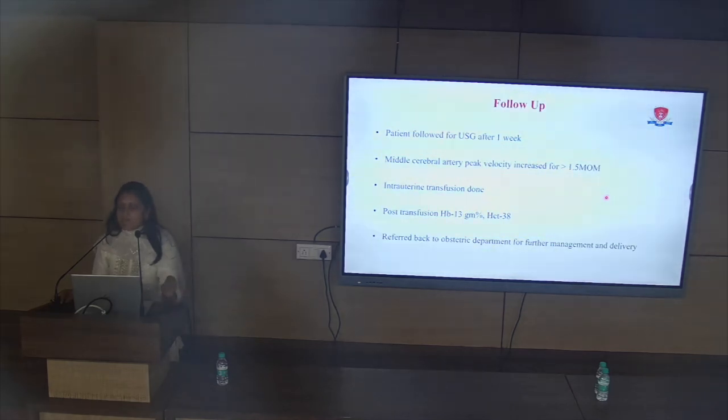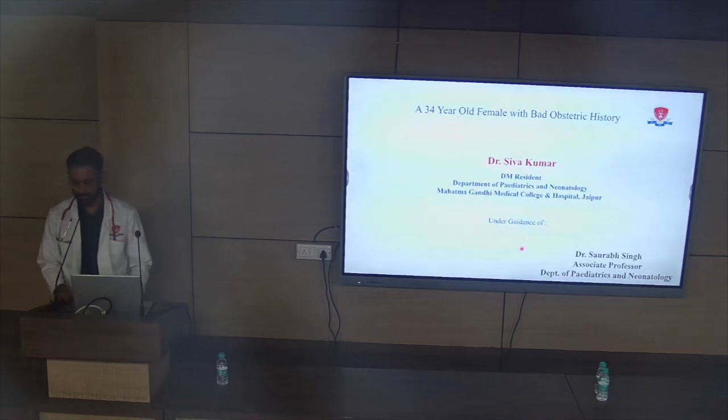So we planned one more IUT, and we did a second IUT. After the second IUT, hemoglobin was 13 gram% and hematocrit was 38%. Now we planned for delivery because the patient was just 35 weeks, and now we have raised the hemoglobin. The fetus was moving normally, so we referred back to the obstetric department for further management and delivery.